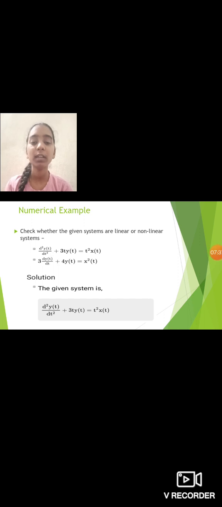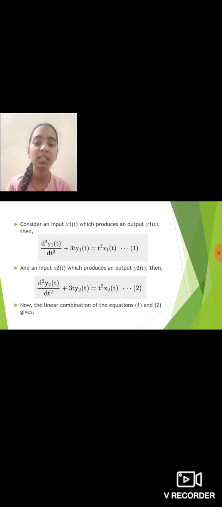Here is an example of linear and nonlinear systems. Check whether the given systems are linear or nonlinear. Here is the question, and here is an example.